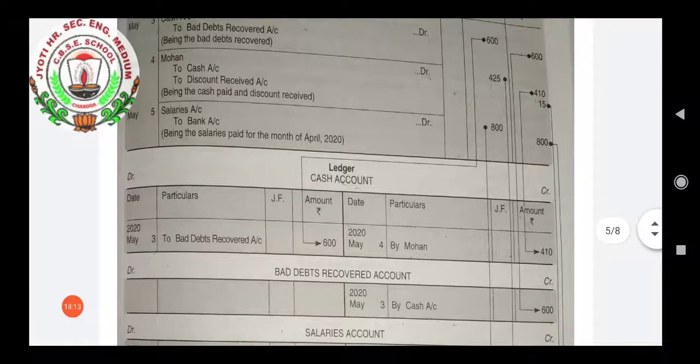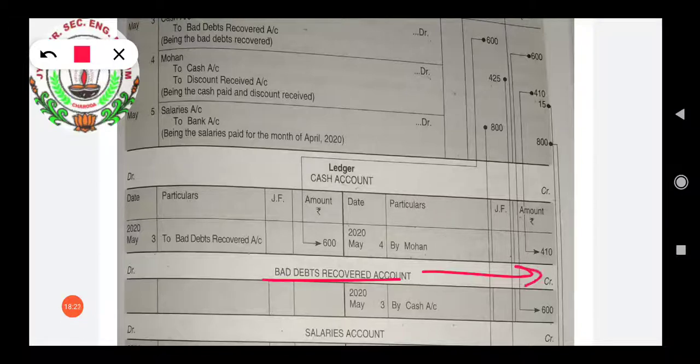Second, in bad debts recovered account, as it has been credited, we will go to the credit side. There we will write by cash and amount 600.